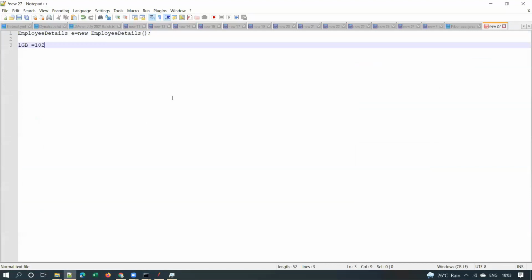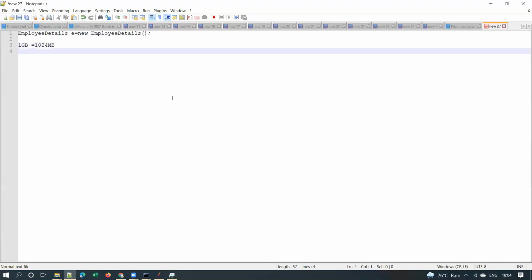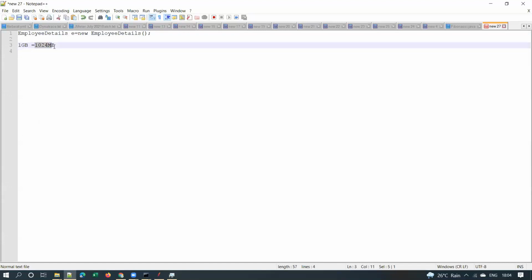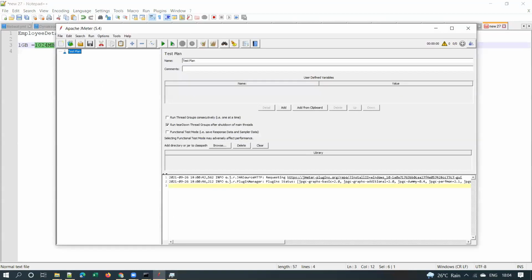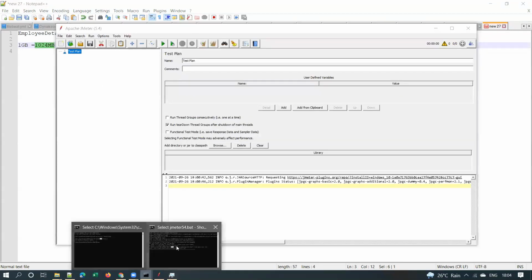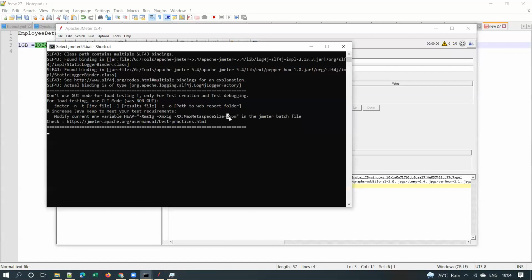1 GB is equal to 1024 MB, isn't it? So 25% of this comes to 256 MB. This is one recommendation by Java that Metaspace should be 25% of the total heap space. Right. So what does it essentially mean?